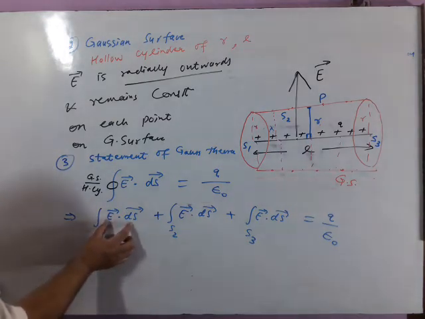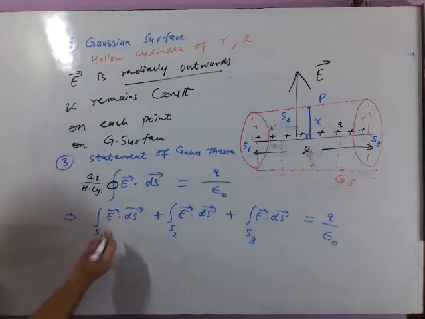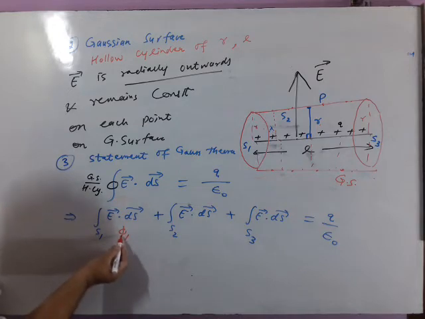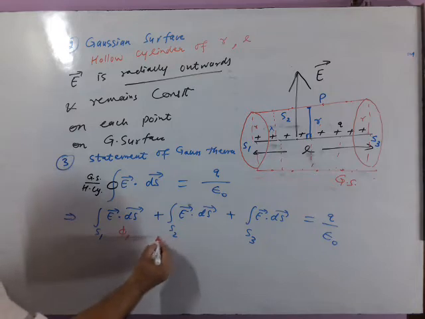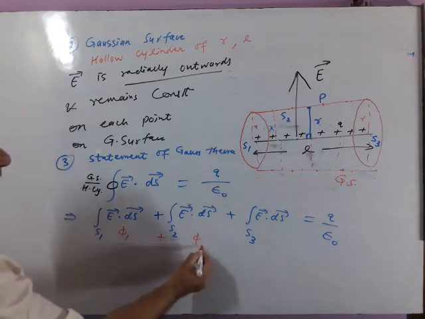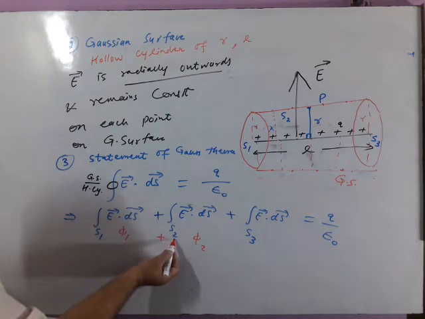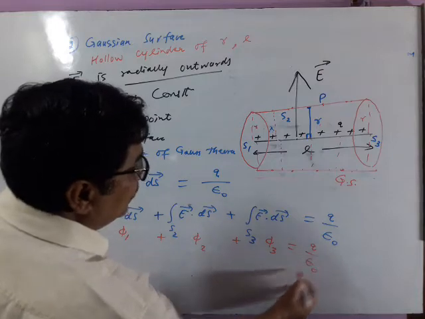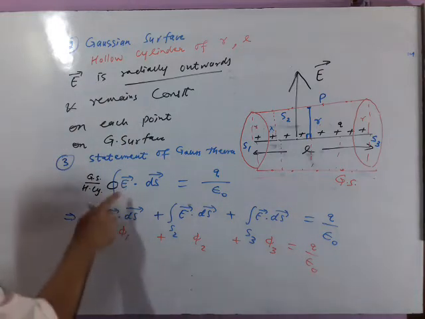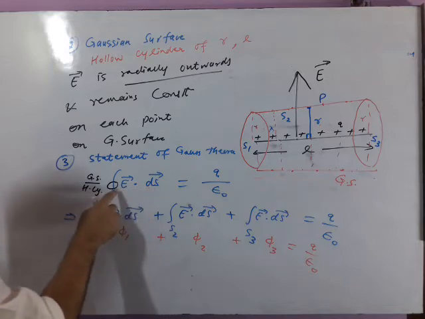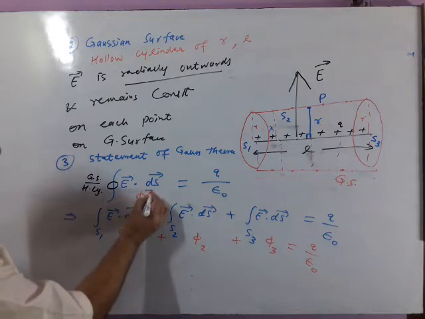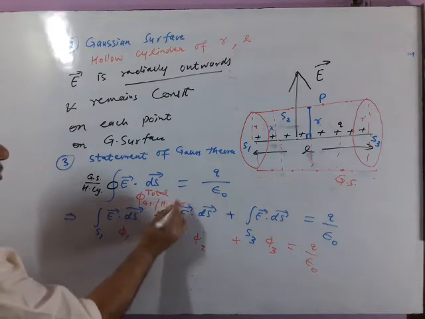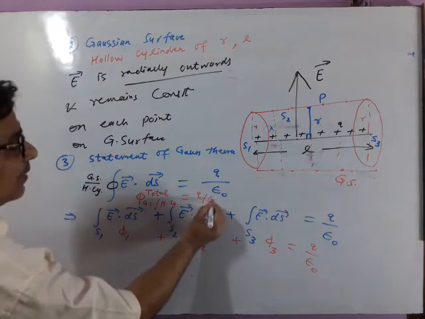This is the flux for surface 1. We call it like this. This is phi 1. You know, this is phi 1, the flux linked with surface 1. Remember the definition of flux, mathematical definition, phi 1 plus phi 2. This is the electric flux linked with the second area. And this is the electric flux linked with the third area. And that is equal to q by epsilon naught. Similarly, E vector dot ds vector over a closed area is nothing but the total flux linked with the Gaussian surface or hollow cylinder, and that is q by epsilon naught.